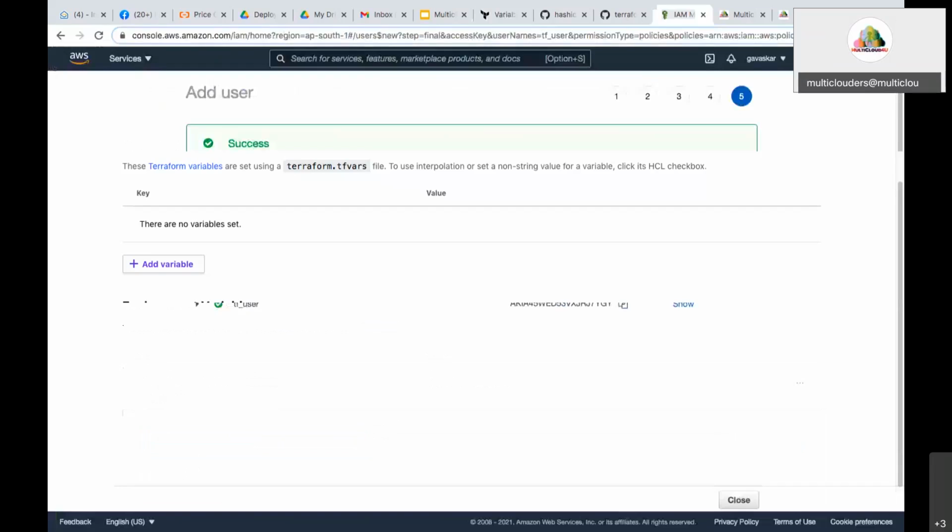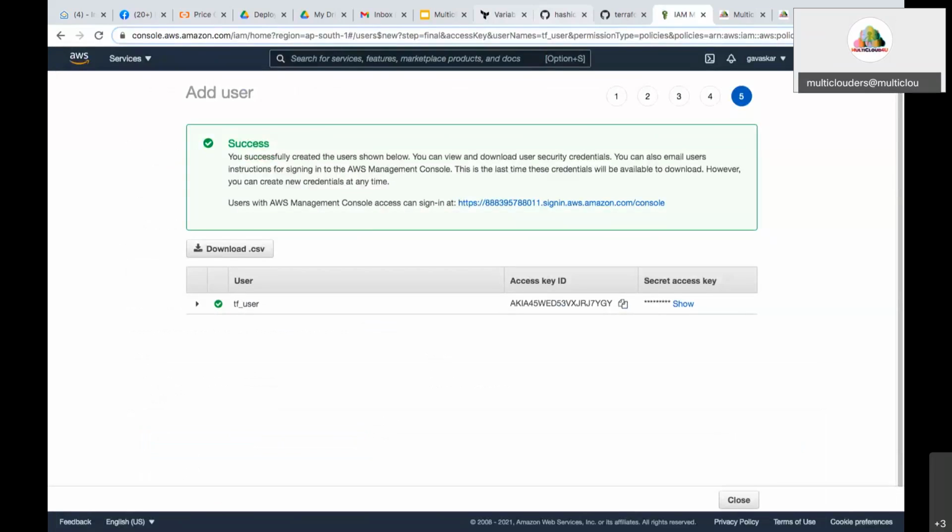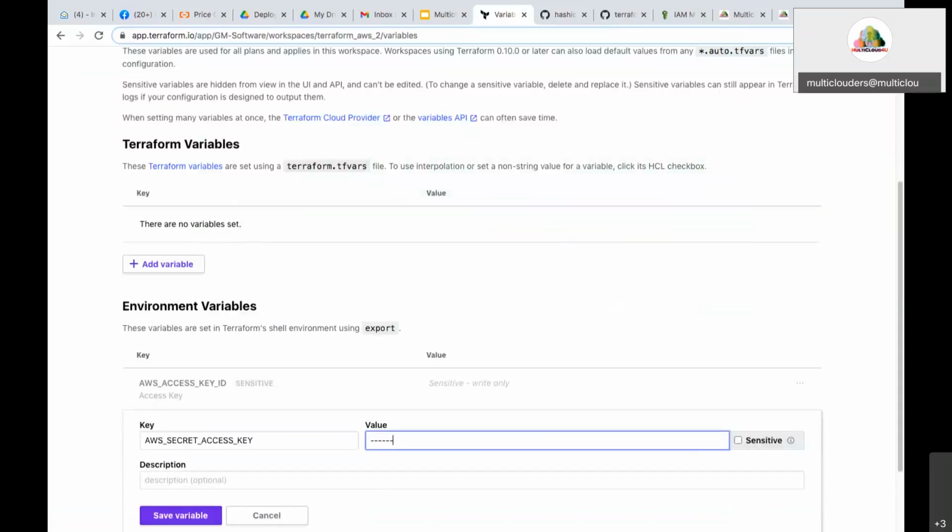Again, it's sensitive information, so it should not be displayed to users. You can do that. Secret key, save. So the workspace configuration is over.